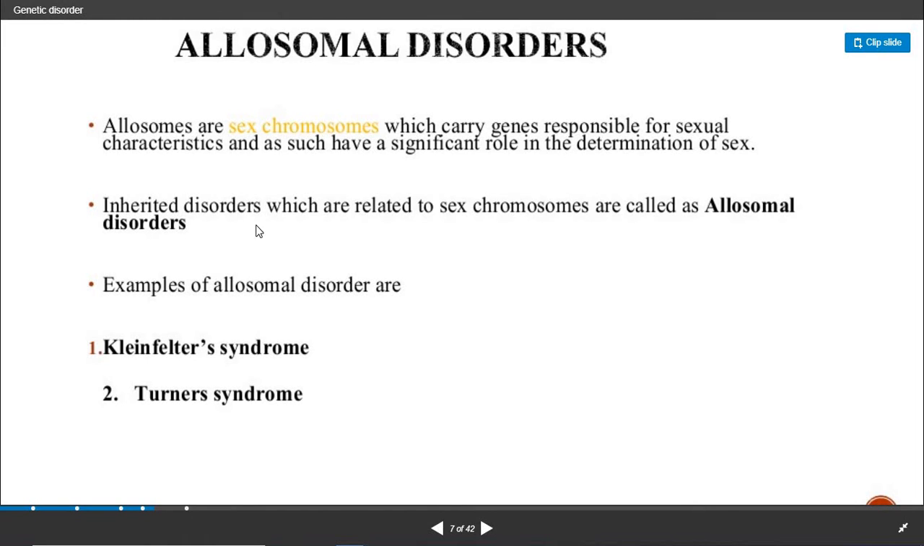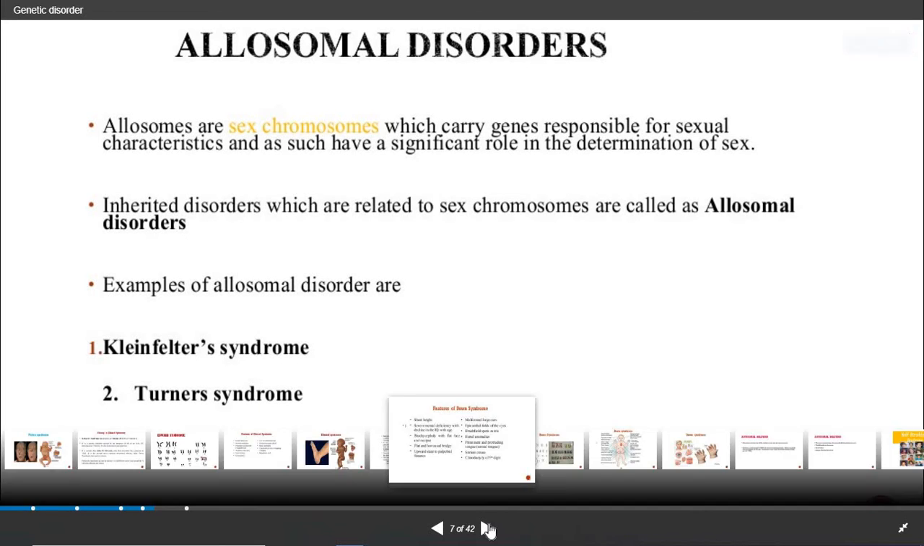Now in this, what happens? Inherited disorders which are related to sex chromosomes are called allosomal disorders. Examples of allosomal disorders are as follows. First is Klinefelter syndrome, second Turner syndrome.